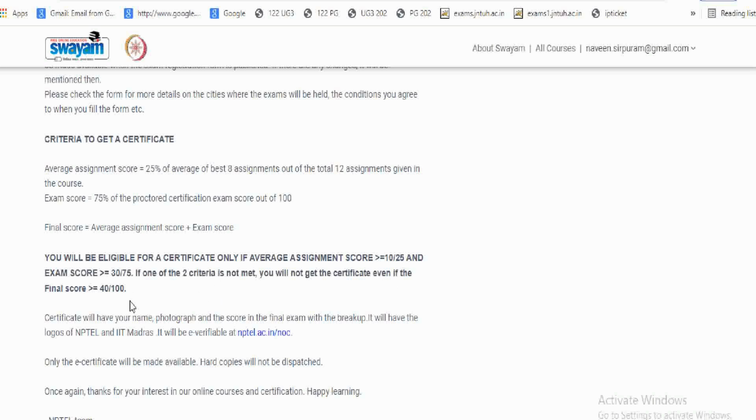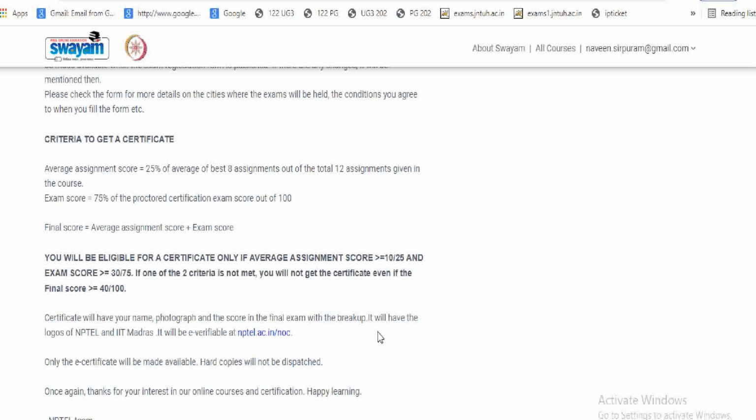It means that assignments also play an important role. You have to get a minimum of 30 out of 75 in the exam, and if you get 40 overall but only 5 in the assignments, you are not eligible for a certificate.